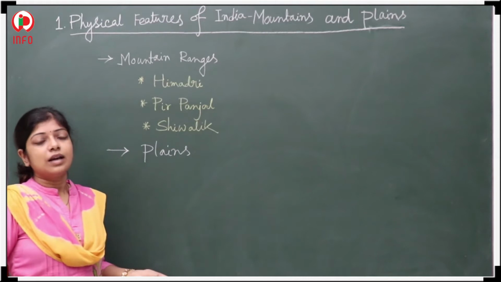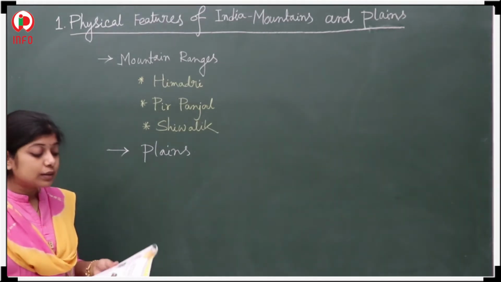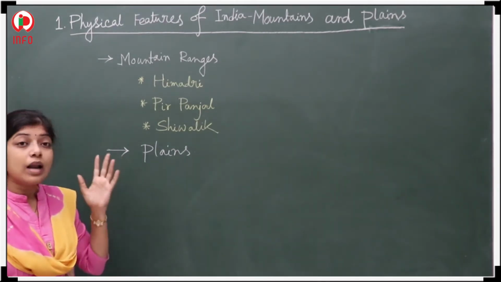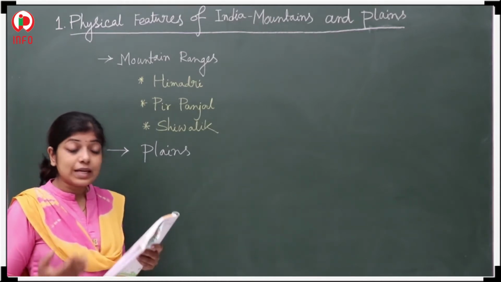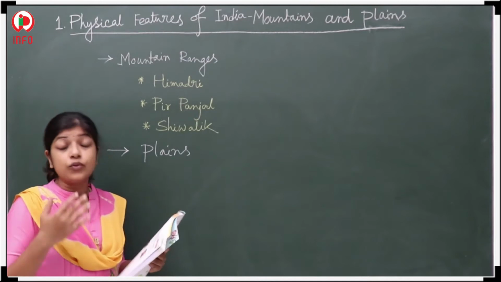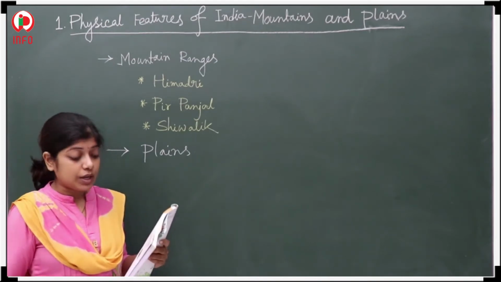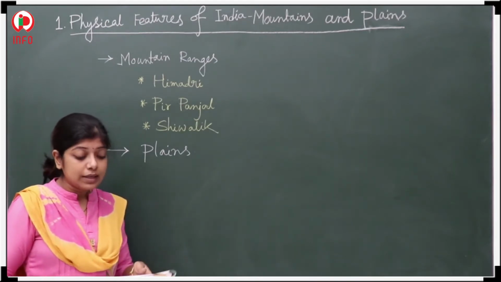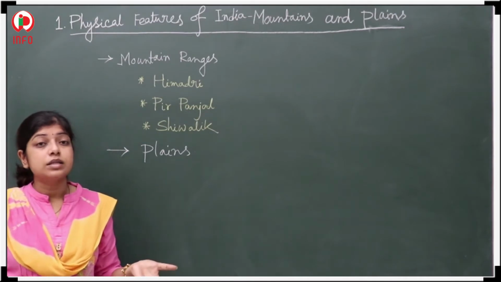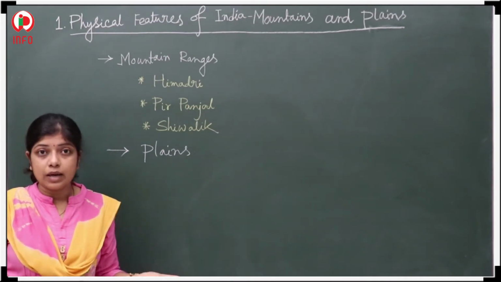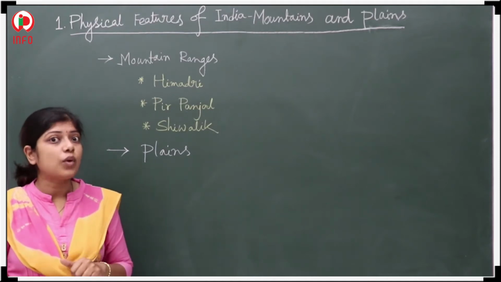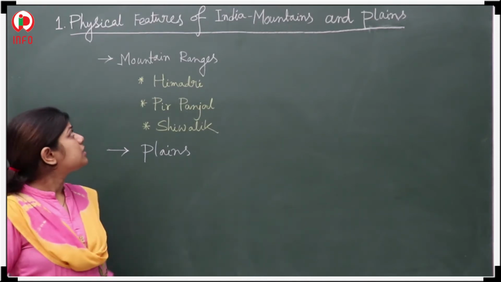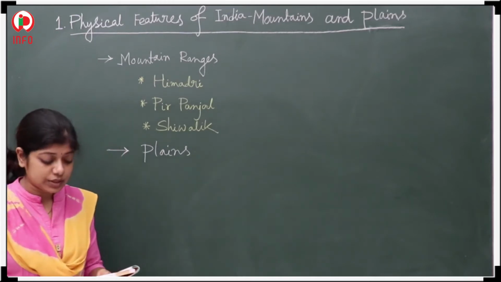Dear students, now we are going to start the first lesson of class 4. The name of the lesson is Physical Features of India: Mountains and Plains. Yes, India has different landforms. We have to know about them. It's the time to know about them. So let's start with the mountain range.